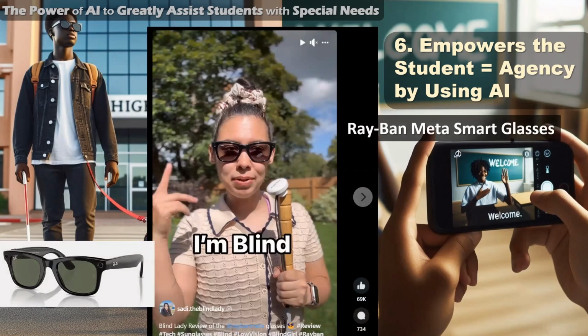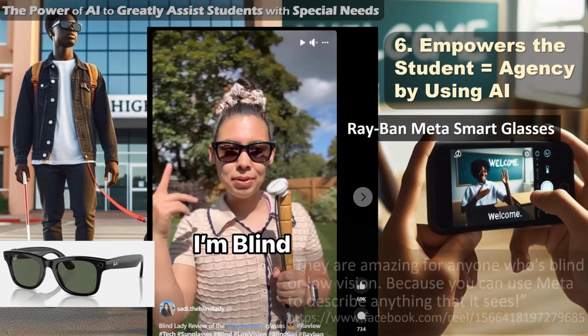Here's another example in that a new AI has come out. This is from Meta, where the AI is actually embedded in the smart glasses. So now this individual can simply wear glasses, and since it has AI, the blind person, the student with special needs, can simply use the AI and say, hey, what is it that I'm looking at? Hey, Meta, tell me what I'm looking at. And the AI will be able to use visual AI to understand what's in front of it and then give a description back to the person. This is really powerful. This is really a game changer because it enhances that person's capability. It enhances that person's personal freedom so they can do so much more.